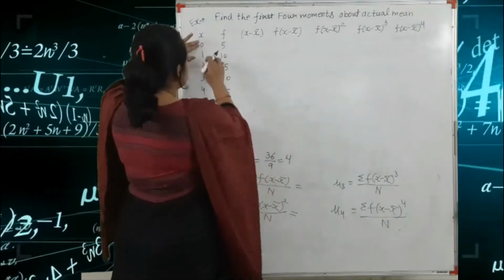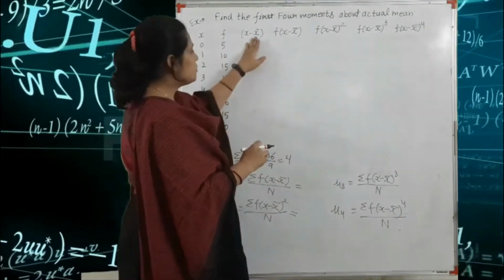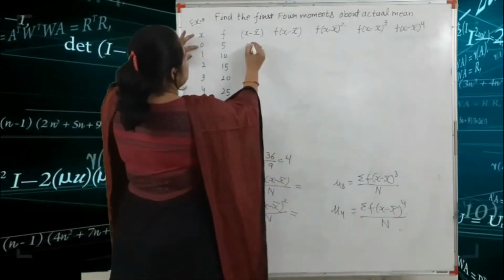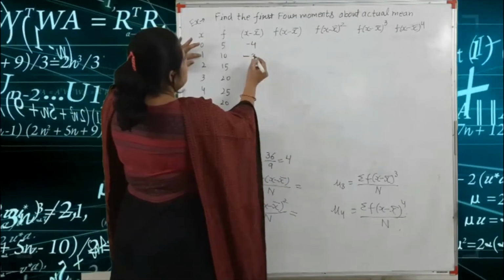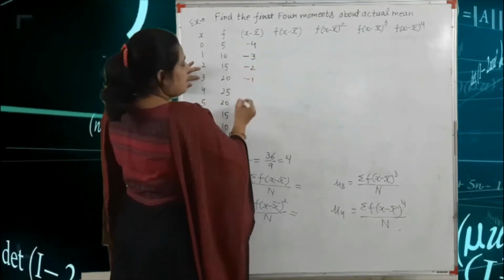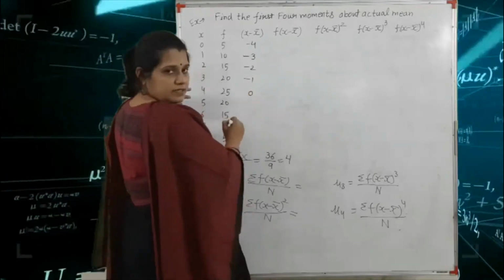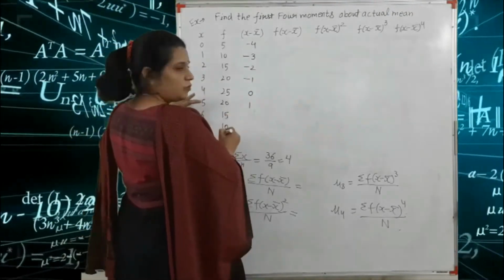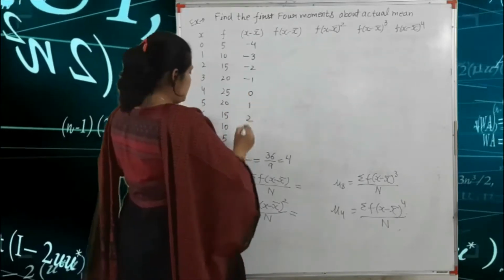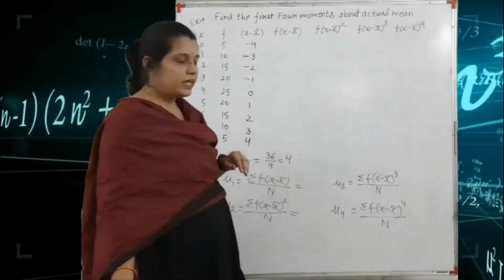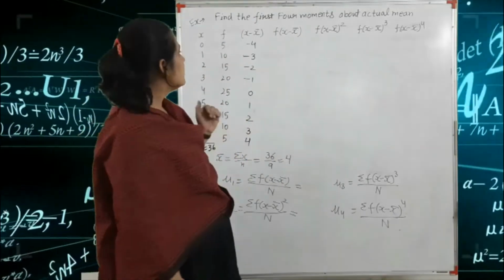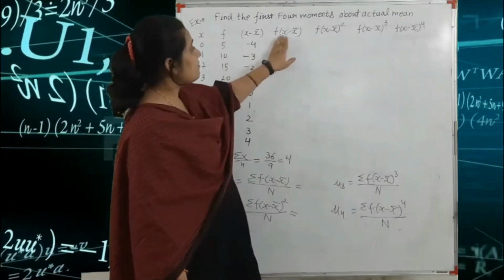Got it? So here first we make the column of x minus x bar. This is the column of x, and we put the value of x bar is equal to 4. So 0 minus 4, that means minus 4. 1 minus 4, minus 3. 2 minus 4, minus 2. 3 minus 4, minus 1. 4 minus 4, 0. 5 minus 4, 1. 6 minus 4, 2. 7 minus 4, 3, and 8 minus 4, 4. Okay, so here we find the column of x minus x bar. Next we find the column of f into x minus x bar.